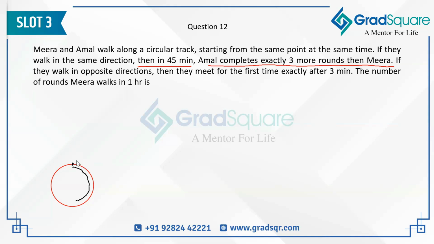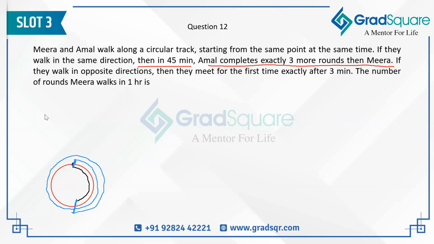If I have to trace the path of the faster runner, then what am I going to do? Are they going to meet like this? No, they're not going to meet like this. Why? Because the faster runner would have taken the lead. So the faster runner will have to go around once again and come back and meet over here. Correct? This is how they are going to meet. Now, if you observe the track length of the faster runner and compare it with the slower runner, you will realize that the faster runner has moved exactly 1 round more than the slower runner.